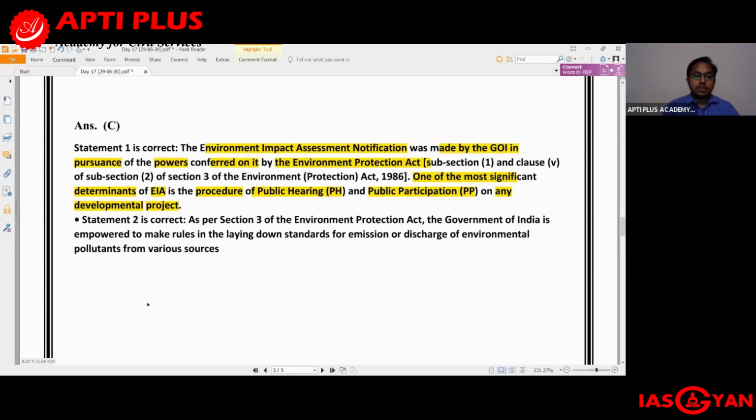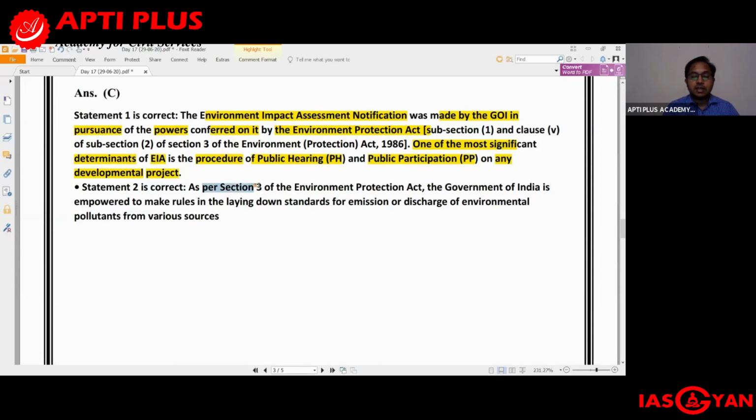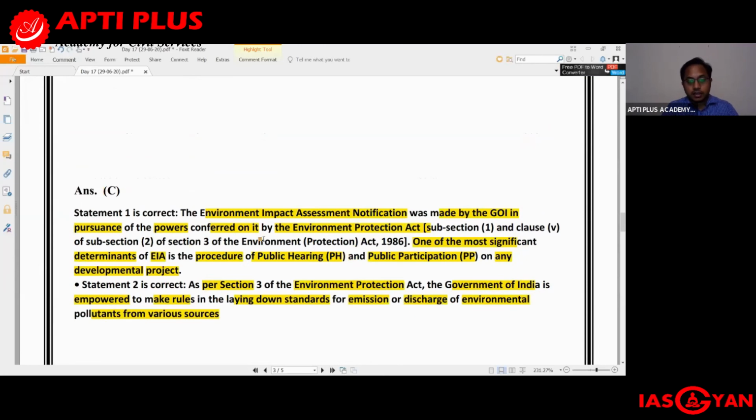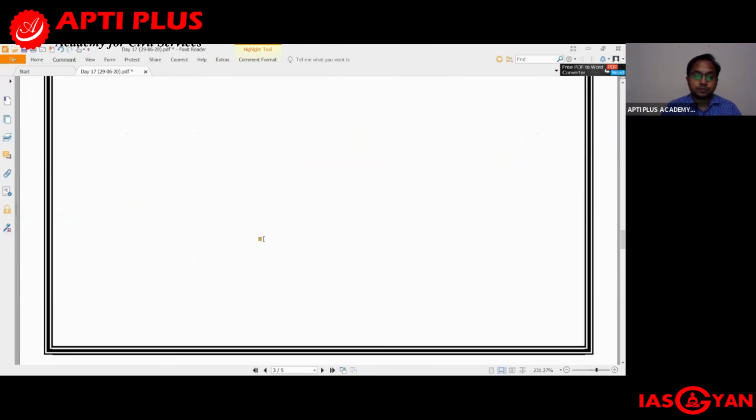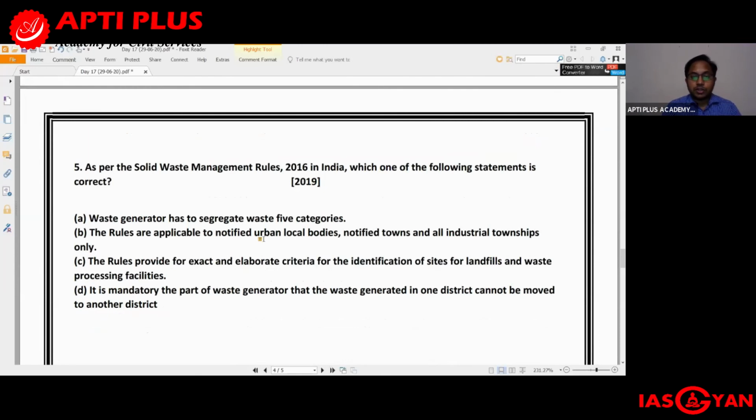Okay, going on to the second statement, as per section 3 of the Environment Protection Act, the government of India is empowered to make rules in the laying down standards for emission or discharge of environmental pollutants from various sources. So as we have already discussed, as part of the section 3 of Environment Protection Act, the government of India is empowered to make rules in laying down standards for emissions or discharge of environmental pollutants from various sources. So both the statements are correct, and the right option is C, both 1 and 2. Moving on to the last question for this session.